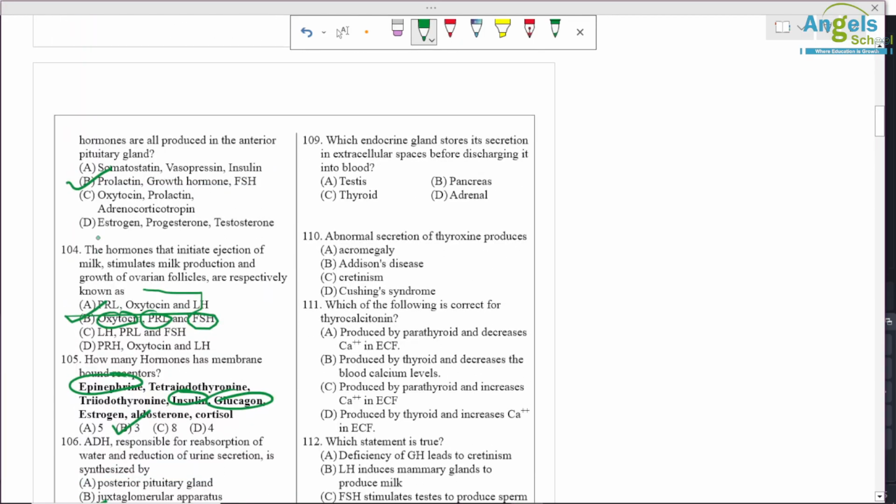Question number 109. Which endocrine gland stores its secretion in extracellular space before discharging into the blood? So correct answer is thyroid gland. Abnormal secretion of thyroxine leads to cretinism.